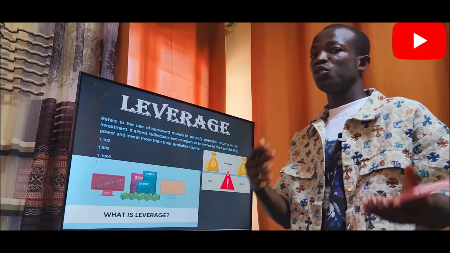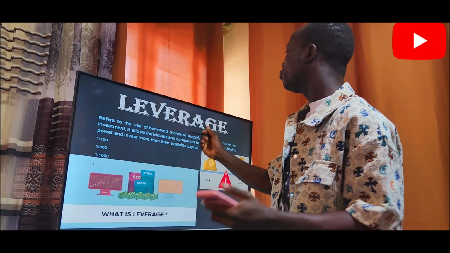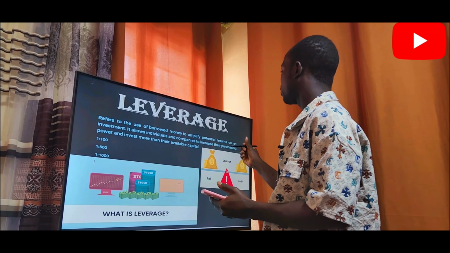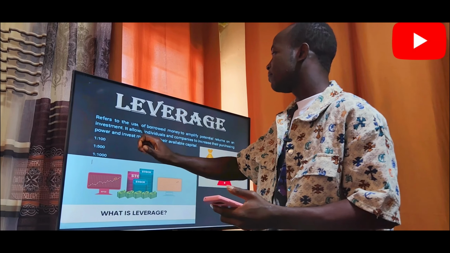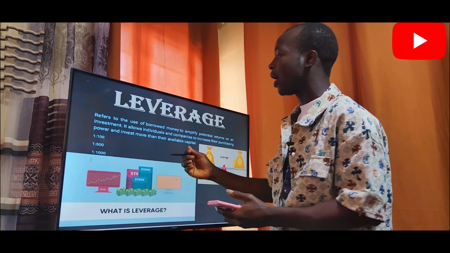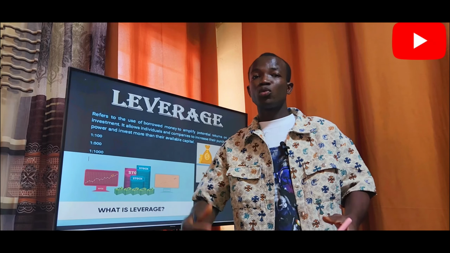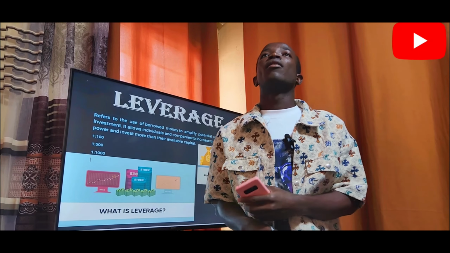Leverage, which we just mentioned with the broker. What is leverage? Leverage refers to the use of borrowed money to amplify potential returns on an investment. It allows individuals and companies to increase their purchasing power and invest more than their available capital. Leverage here actually increases your purchasing power.